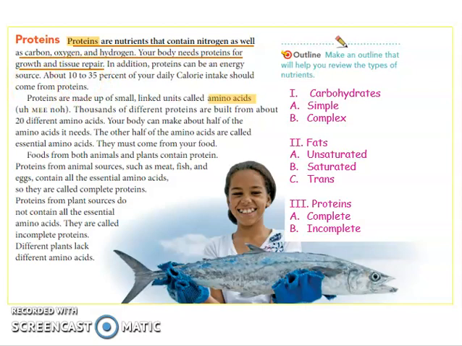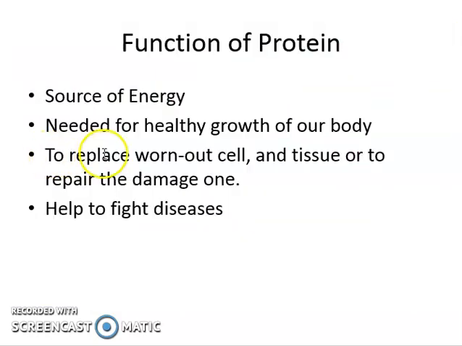So I will give you the basic functions of protein. It's a source of energy, same as fats and carbohydrates. Protein is also a source of energy. Next, it is responsible for growth of our body, particularly tissue, bones, hair, and nails. Okay, it also repairs the worn out cells in our body. So if a cell is not working properly, protein is there to help the cell to do repair, and at the same time, to replace. And same also with the tissue. It also helps to fight diseases or sickness.